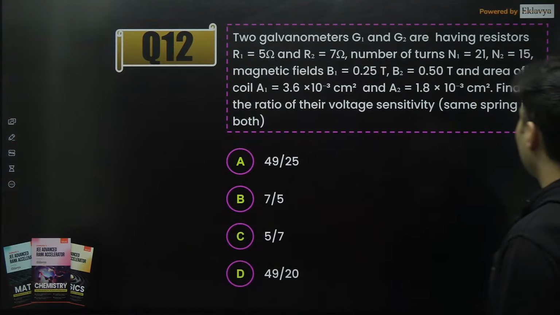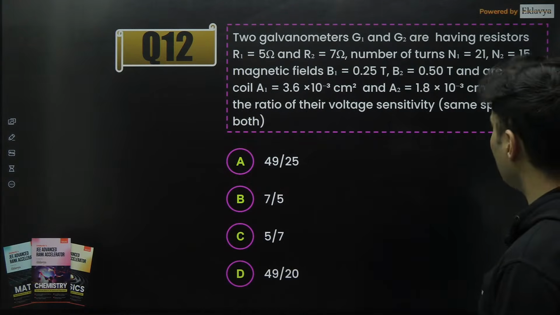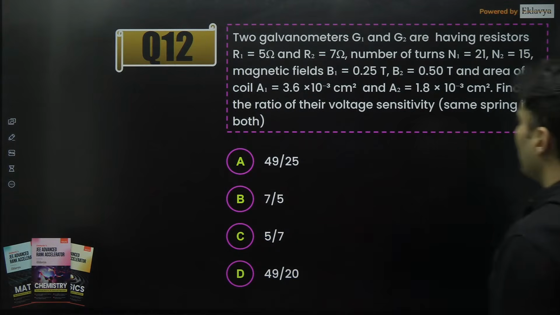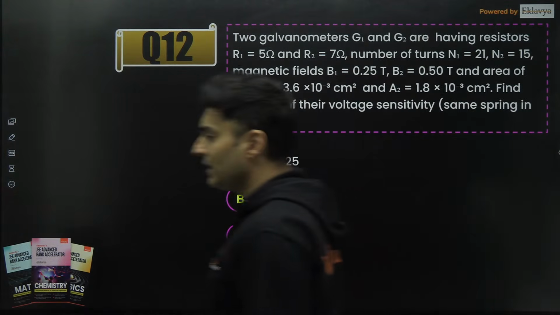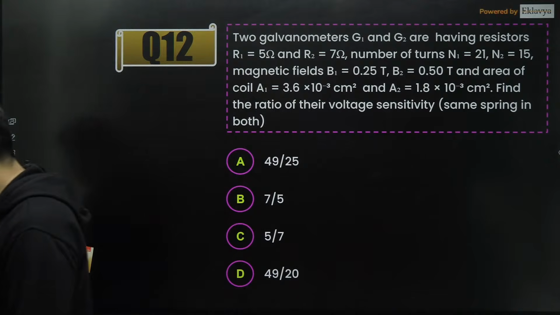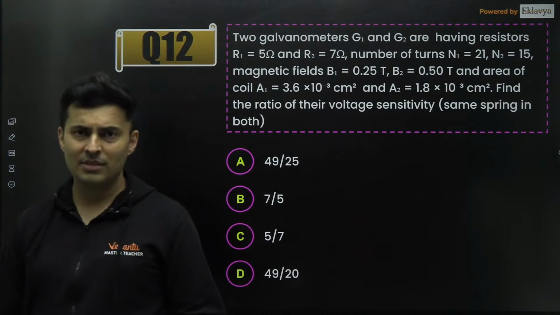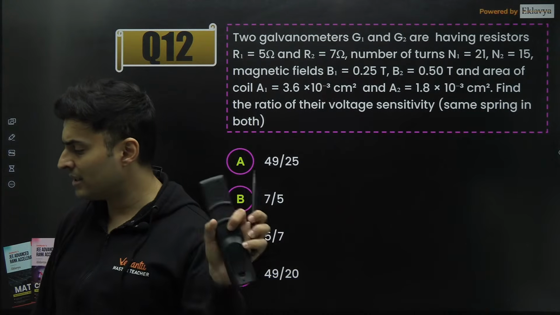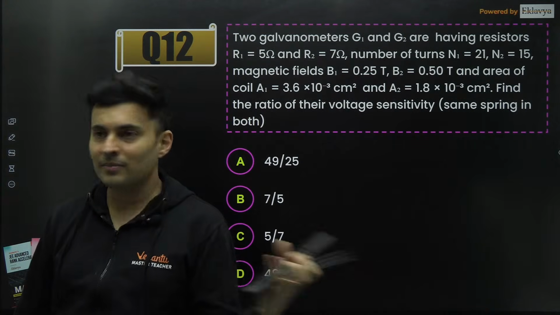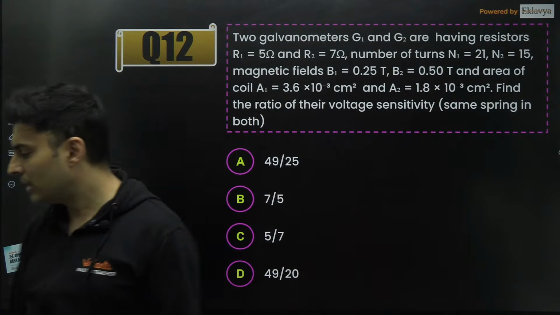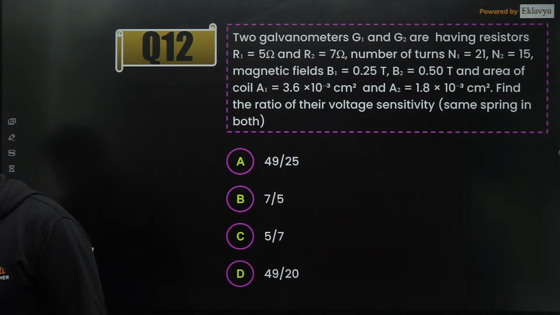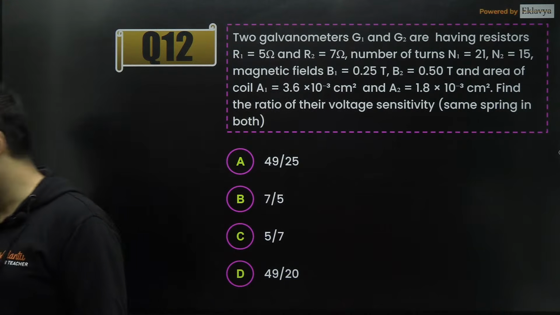Two galvanometers are there which have some resistances, some turns, some fields, some areas, and some voltage sensitivity ratio is asked. Wow. What if minimum was asked? Irfan, minimum will be zero, right? Yeah, minimum field magnitude-wise will be zero, and it will happen at the origin. At infinity, it will tend to zero, but it will never be exactly equal to zero. Got it?